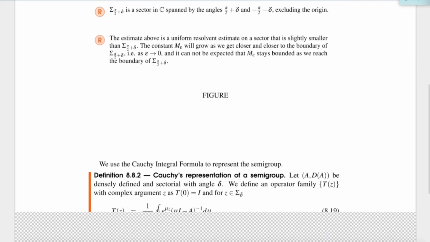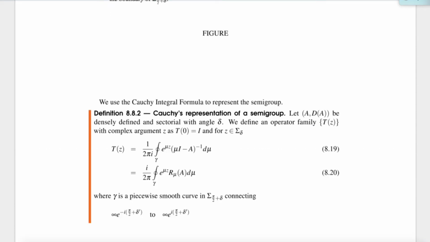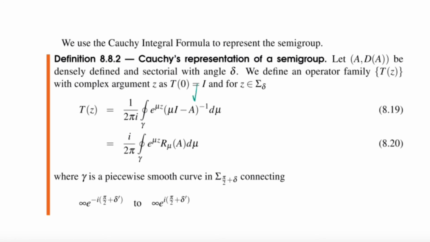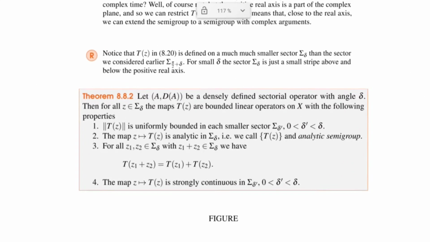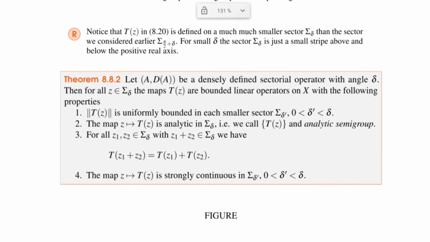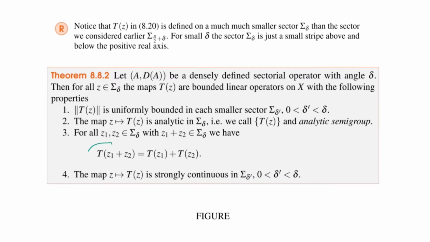And then we used Cauchy's integral formula for sectorial operators. So you take a sectorial operator A, you put it in there, and then you use a strange complex valued integration to define a complex valued semigroup T(z). And now the argument z is a complex number. So, in today's lecture, I want to show that this definition actually makes sense. In particular, I'm after the semigroup property, that T(z1 plus z2) equals T(z1) times T(z2).